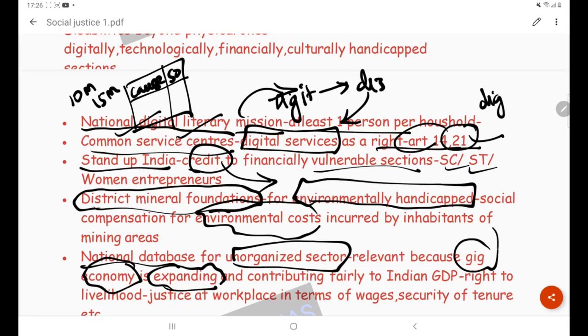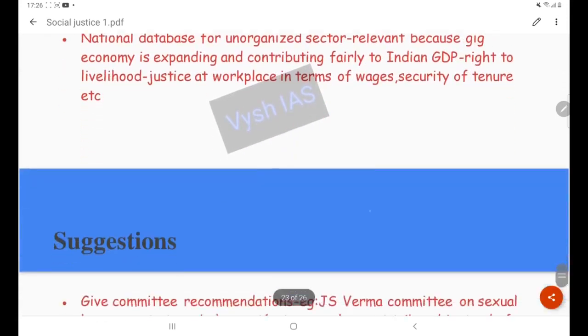So the gig economy is offering a huge amount of jobs, and it is also contributing fairly to Indian GDP. So for development, the Indian state has to take care of the gig economy also. So it ensures justice at the workplace, both in terms of wages and security of tenure, because the main problem of the gig economy is with respect to security of tenure. So that is also being taken care of.